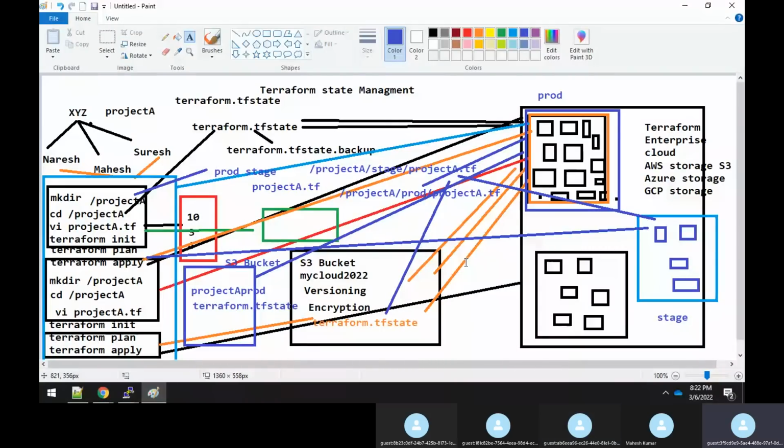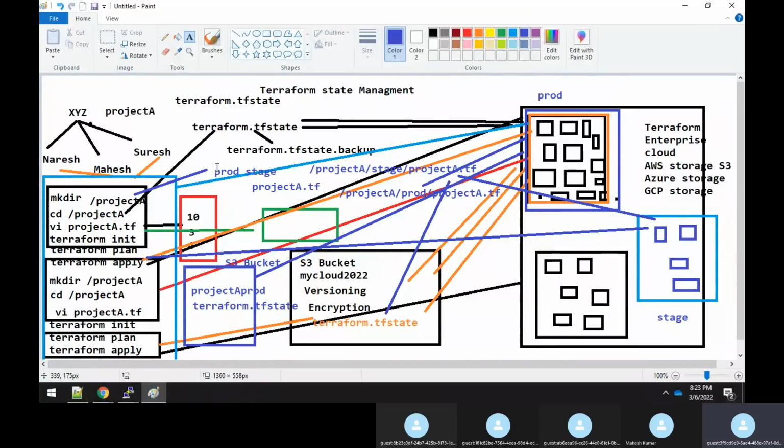Yes. So now you understand there are a lot of challenges, because even Mahesh and Suresh want to do changes in the stage itself, and whatever changes they do, they again want to do in the prod. Every engineer will be doing that. So they are separately working on this Terraform file in both the stage as well as the prod directory. Correct? So there are a lot of challenging tasks here.